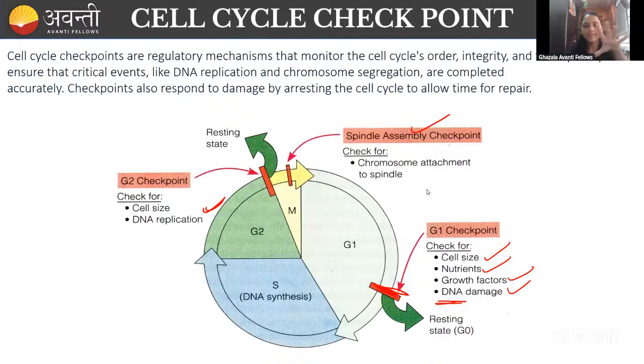Kindly see, there are three checkpoints: G1, G2 and M checkpoint. And there is no S checkpoint. Sorry, there is no S checkpoint. Kindly see.